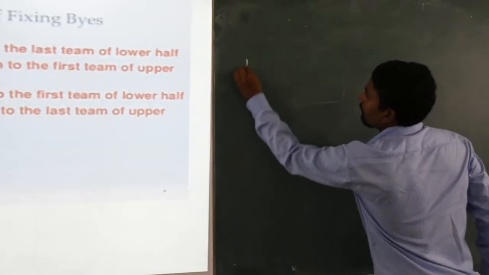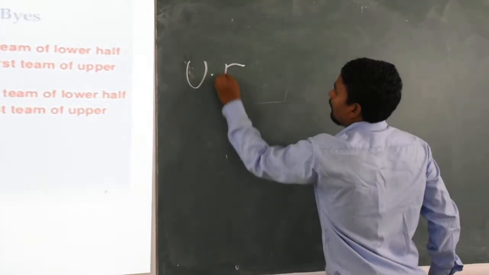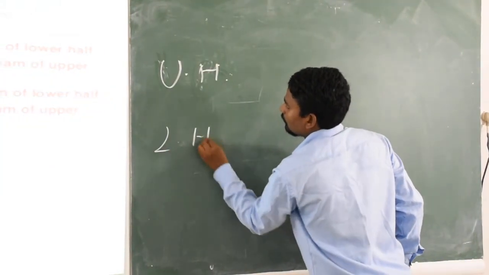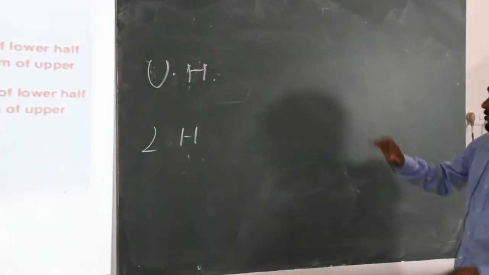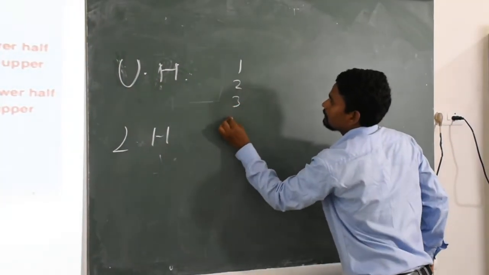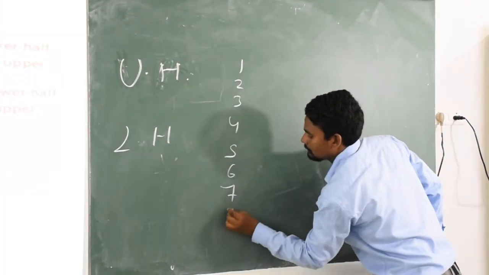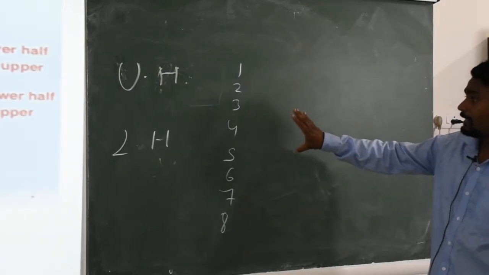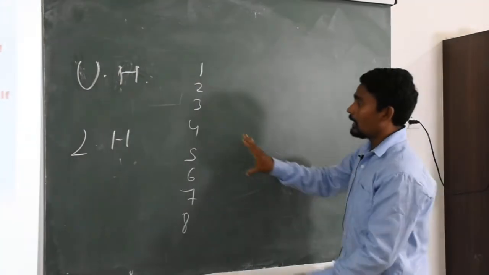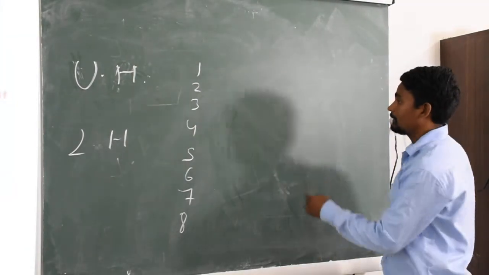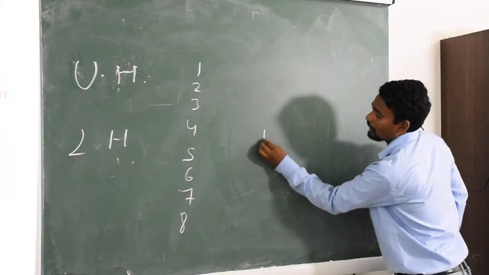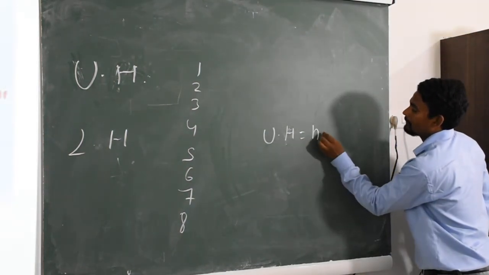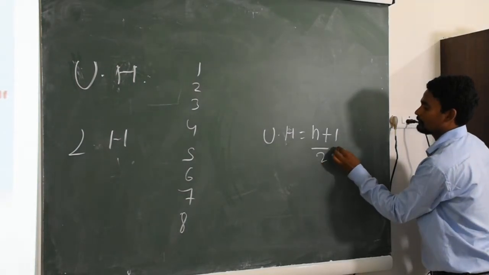Upper half and lower half. For example, we have 8 teams. Okay, we have to make fixtures of 8 teams. So first we will divide the teams in two halves. So how will we divide them in two halves? Here is one formula for upper half: N plus 1 upon 2.